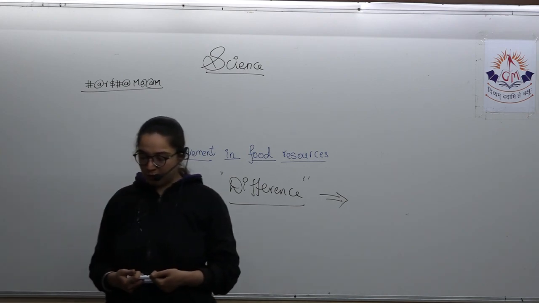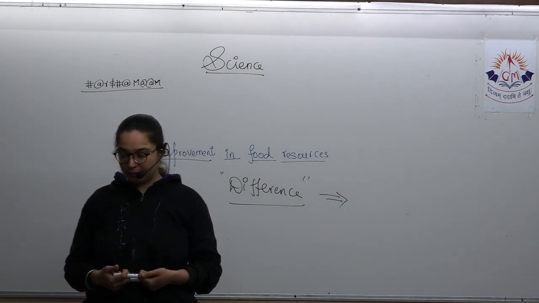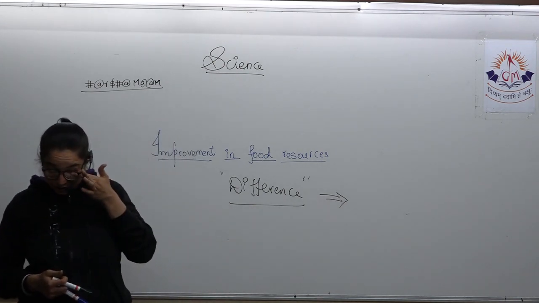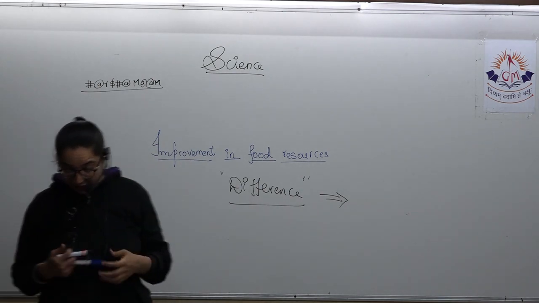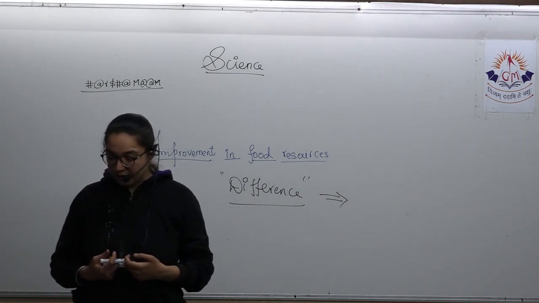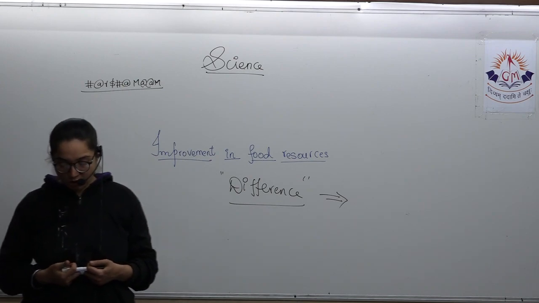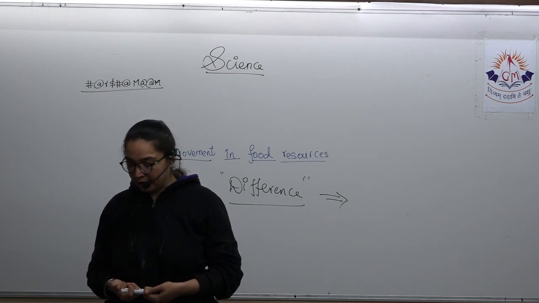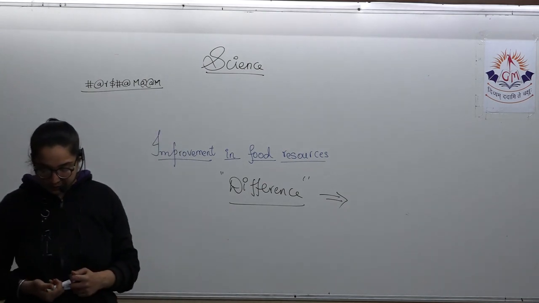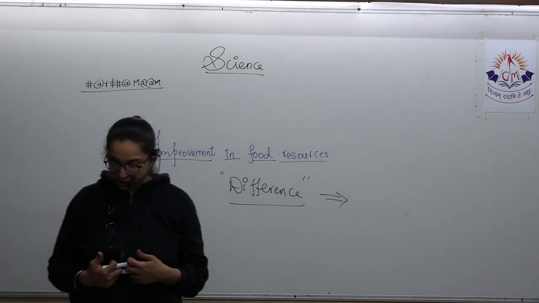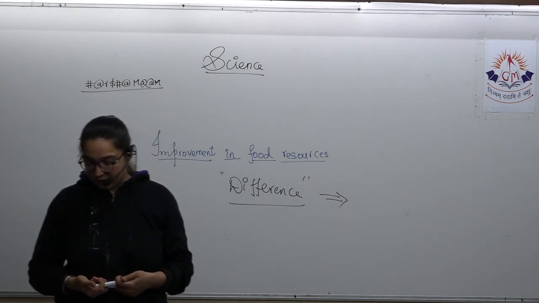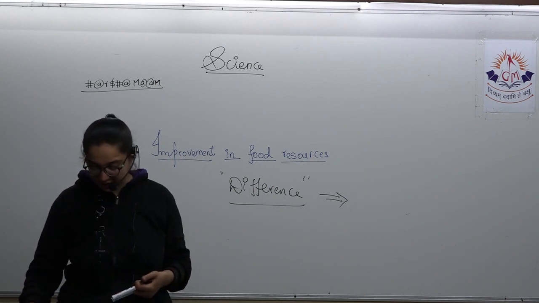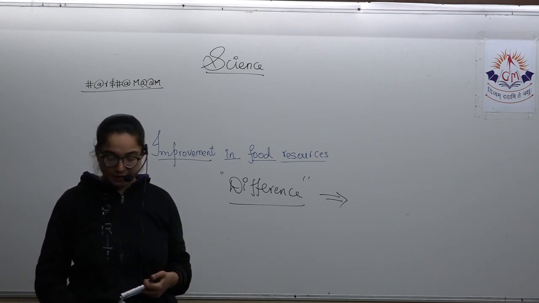Scientists concerned with the improvement of crop varieties, what are they called? Plant breeders. Aim of plant breeding, what is it? New varieties of the crop plants. They have high yield. They have resistance to heat, frost, drought. They are pest resistant. Early maturing varieties. And genetic improvement can be done by properly introducing, selecting, and then hybridizing.